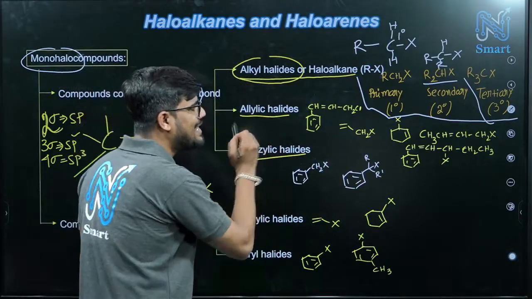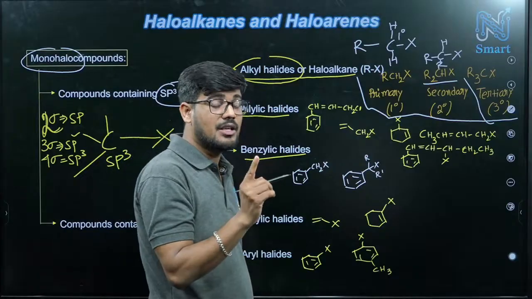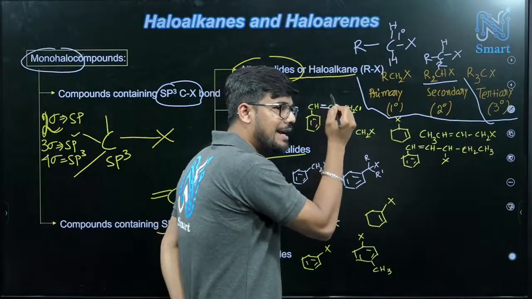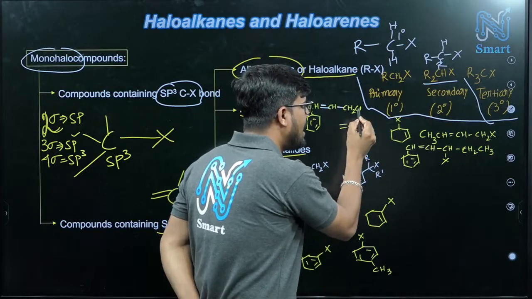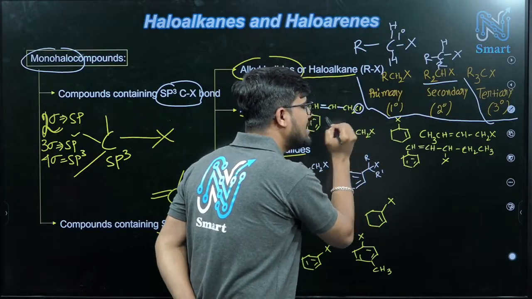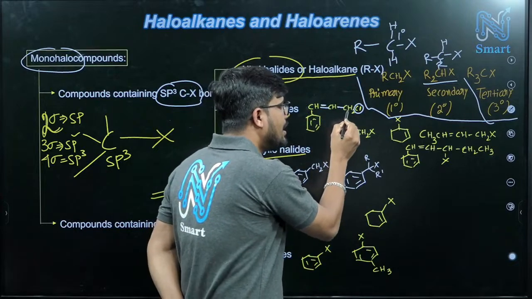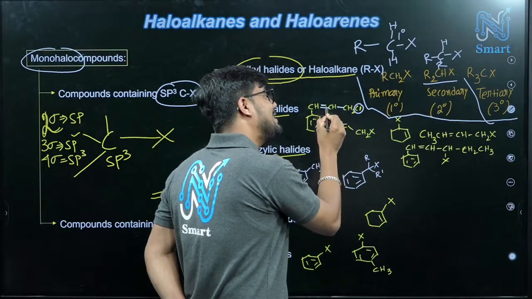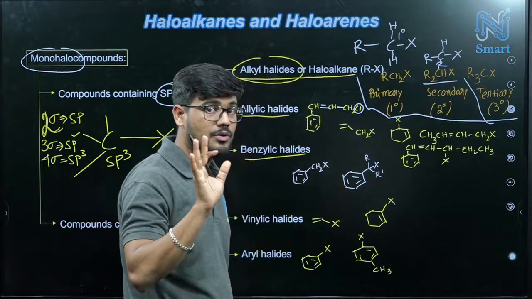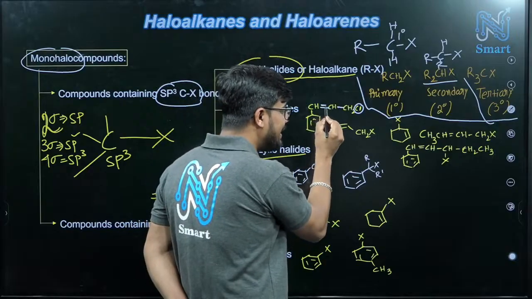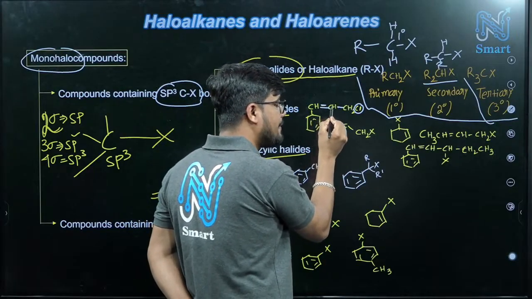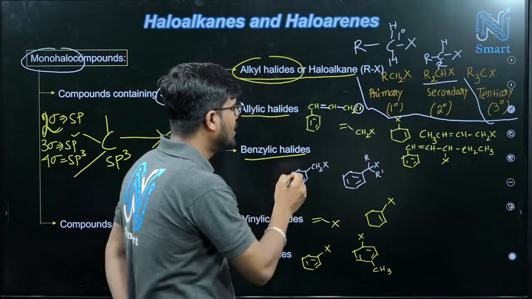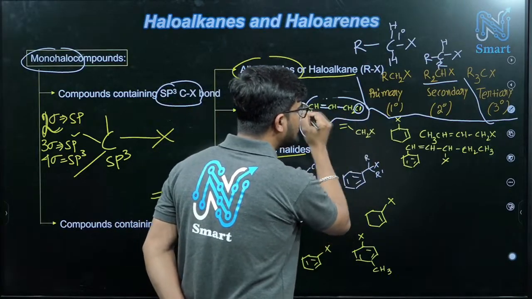Come to allylic halide. Allylic means double bond. Check this structure. So the double bond is here, next a single bond, and this halogen is connected to this carbon. That means the halogen is connected to a carbon and the adjacent carbon has a double bond. See the difference: here the double bond is present just next to the carbon which contains the halogen.